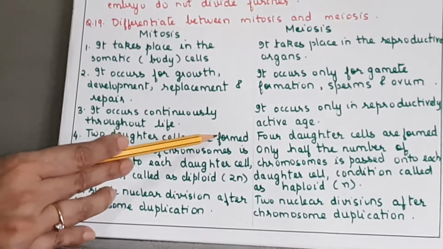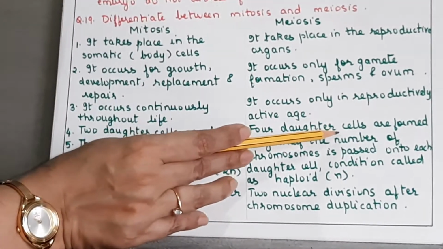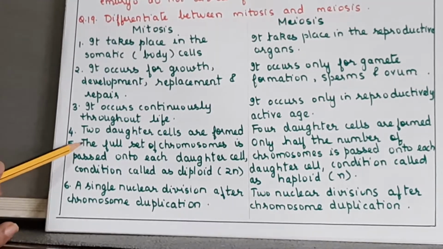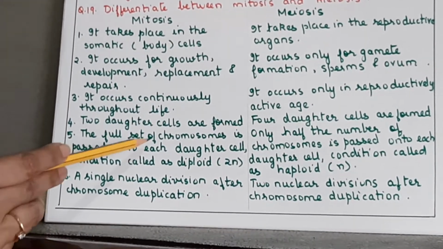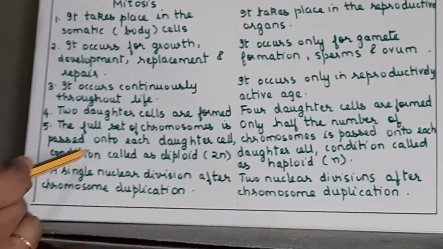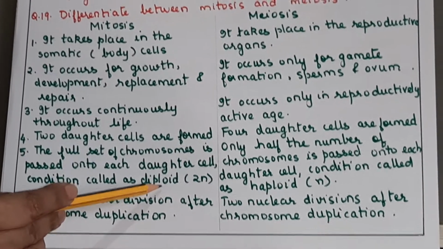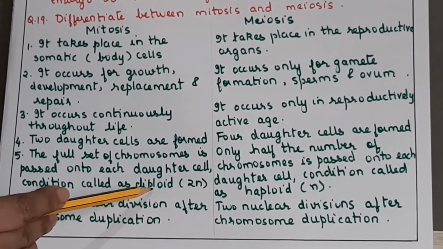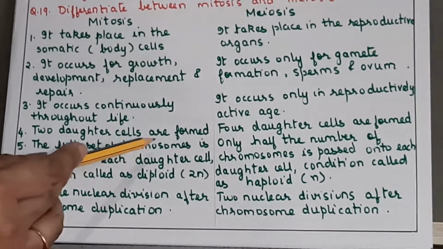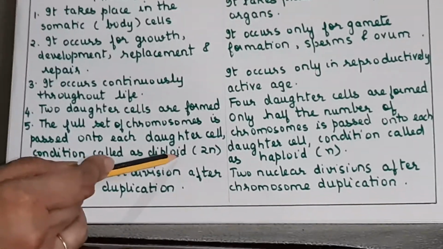Here 2 daughter cells are formed in mitosis. In meiosis, 4 daughter cells are formed. Then this is very important: the full set of chromosomes is passed on to each daughter cell, a condition called diploid. This is asked many times as a term to explain. What do you mean by diploid? Diploid means the full set of chromosomes is passed on to each daughter cell.